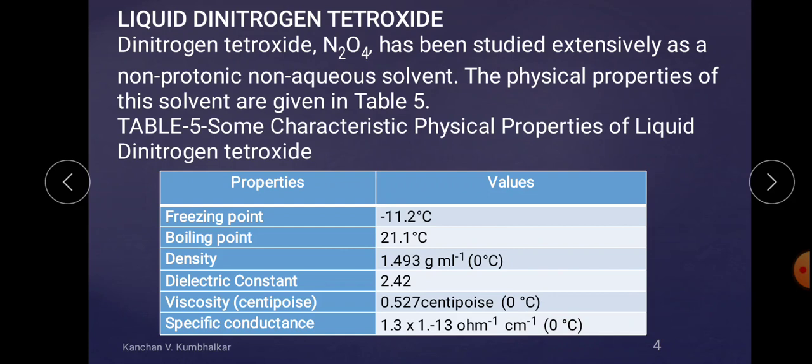Specific conductance is the conductance shown by those chemicals which have an electrolytic characterization, meaning after dissociation they give ions. If it is showing a conductance, it has been proved that liquid dinitrogen tetroxide generates ions when it is in solvent form.